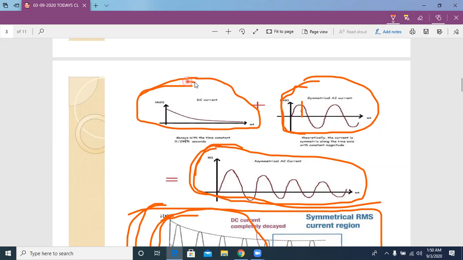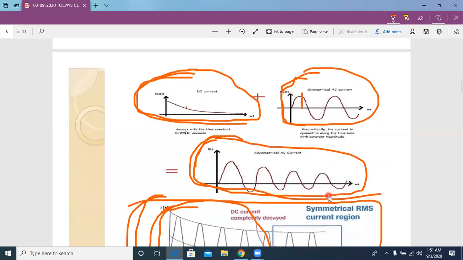We represent that with DC current. Now the sum of these two, the not accepted current and the accepted current, is equal to the asymmetrical value.